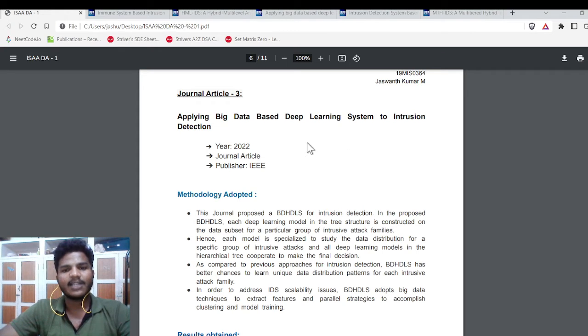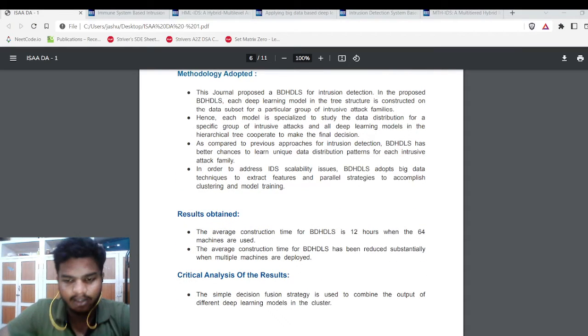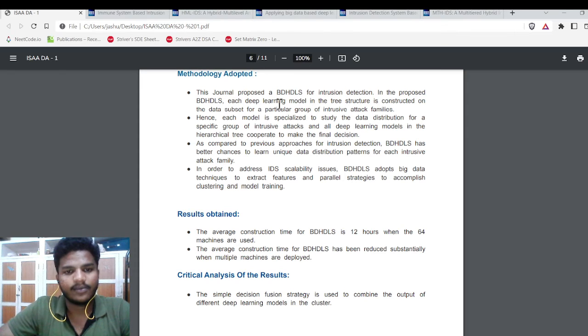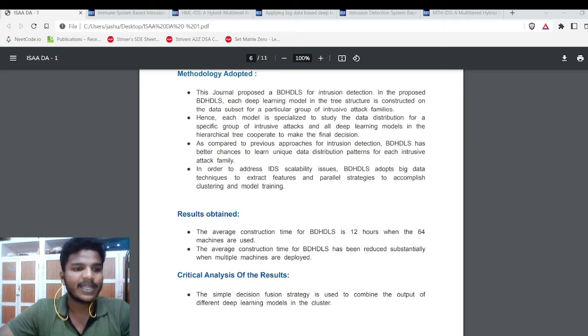Big database deep learning system intrusion detection. So coming to the methodology adapted here, as we just discussed, it was proposed in such a way that BDHDLS for intrusion detection works efficiently. Basically, each deep learning model in the tree structure is constructed on the data subset for a particular group of intrusive attack families.